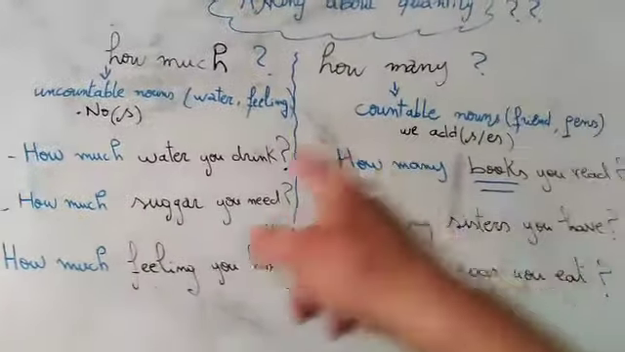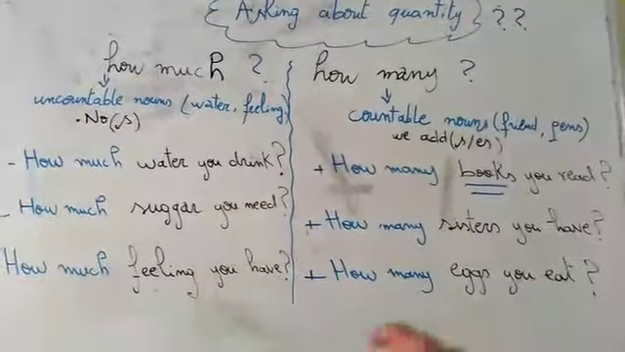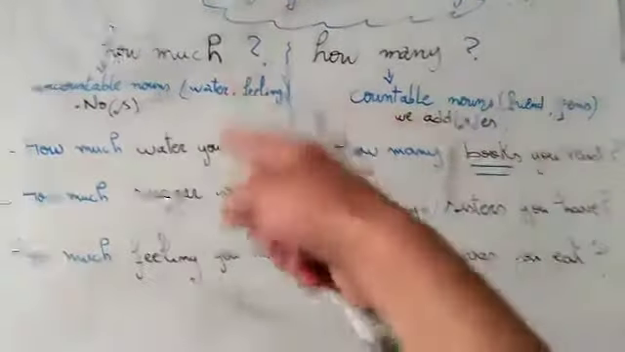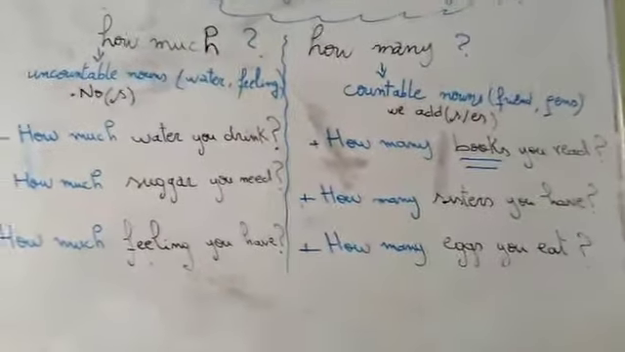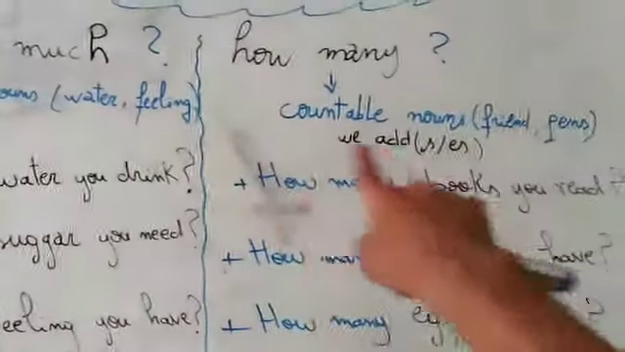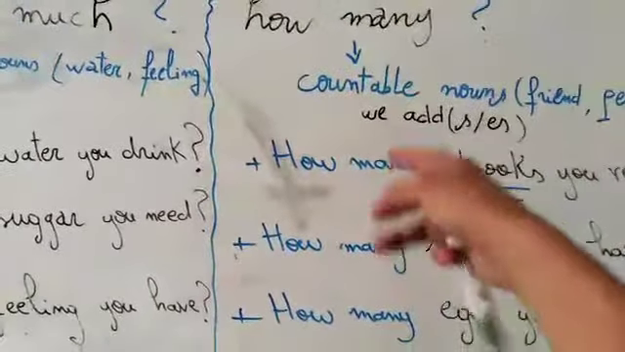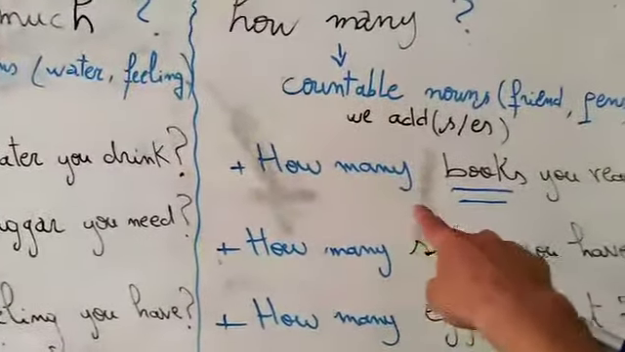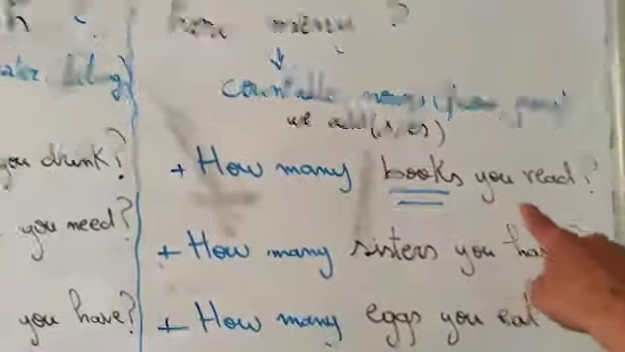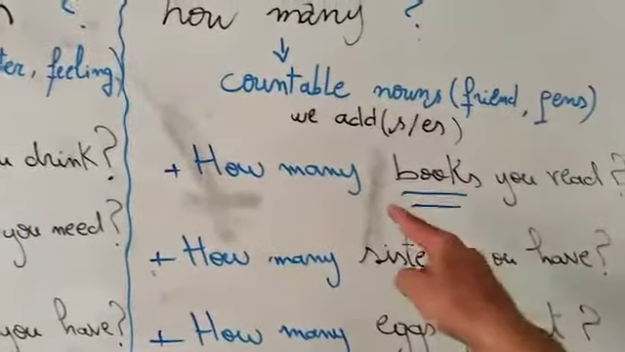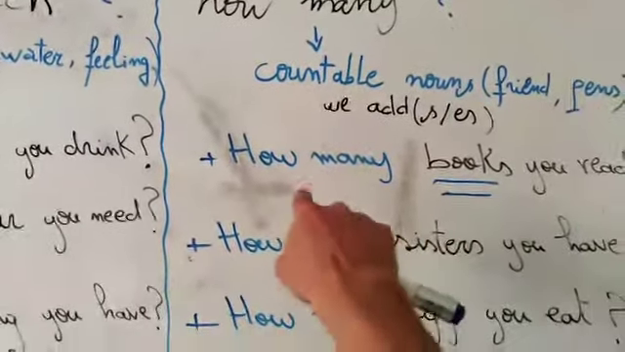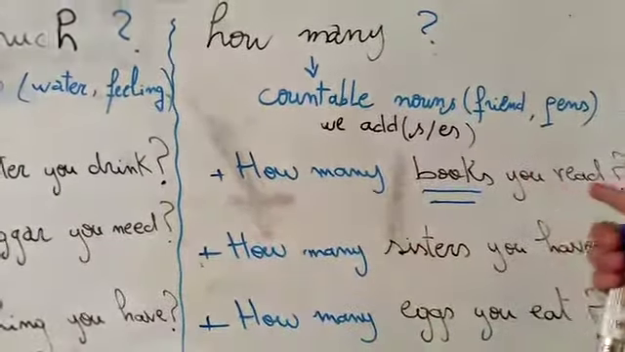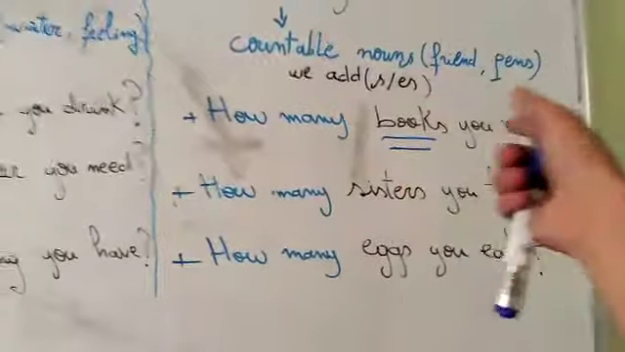Very good. Here I have written some examples for you for how much and how many, three for each. I'm going to read them for you, but just pay attention because here we have how many, okay? How many books do you read? Because we have a countable noun, which is book, I'm going to use what? How many. So how many books do you read? Very good. I'm asking about the quantity.